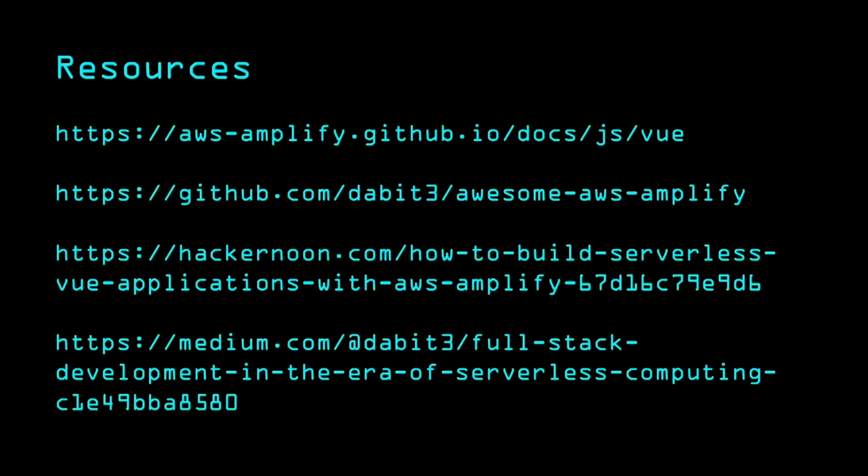If you're looking to learn more about any of this stuff, the first place I would go would be the documentation, of course. But I also have this awesome AWS Amplify repo in my GitHub. I wrote an article that did pretty well called How to Build Serverless Vue Applications with AWS Amplify. That's on my Medium account. And then I have a blog post called Full Stack Development in the Era of Serverless Computing, on my blog, that talks about this philosophy in a little bit more depth.